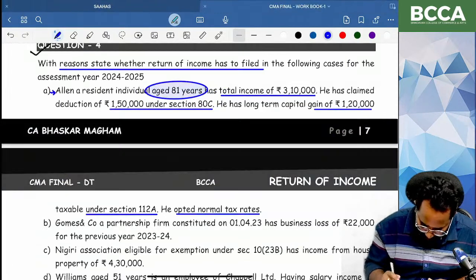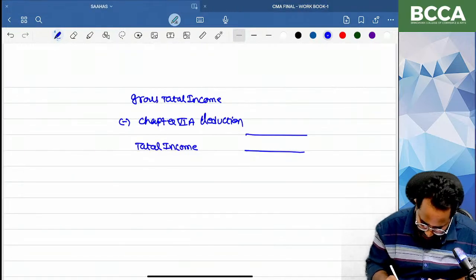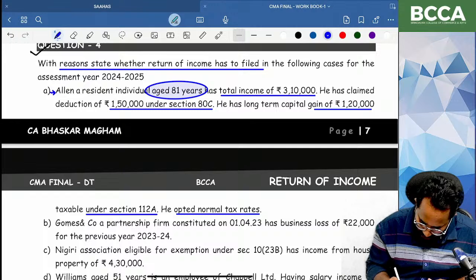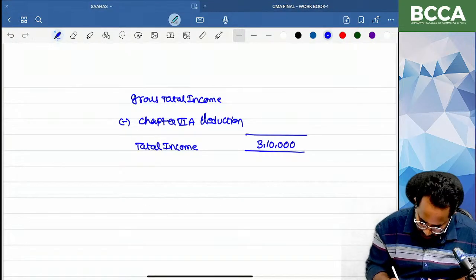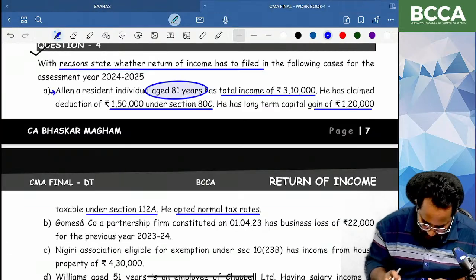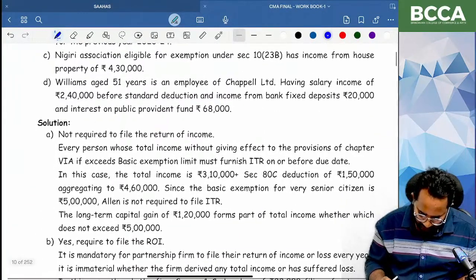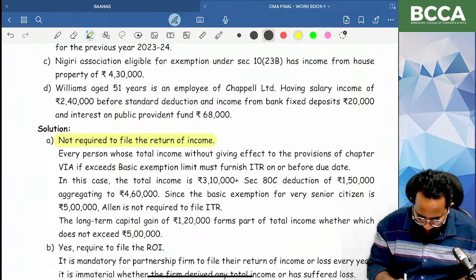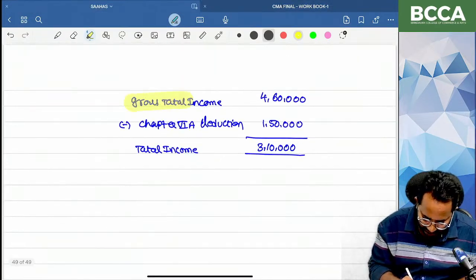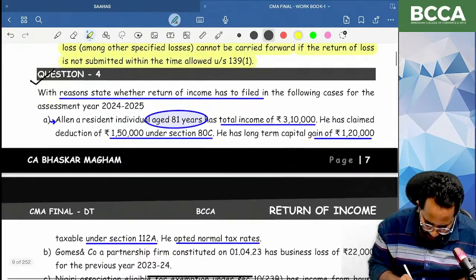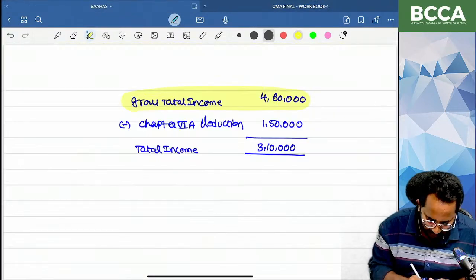Can you tell me in this problem what is the total income? 3,10,000. And what is that? 1,50,000. Yes, how much? 4 lakh? Yes. So if you are observing that, they are given as not required. Why? Your gross total income is 4,60,000, but the age of that individual is how many years? 81 years. 81 years means what?